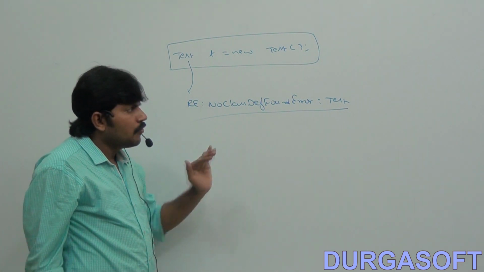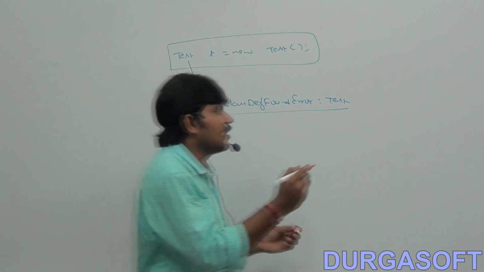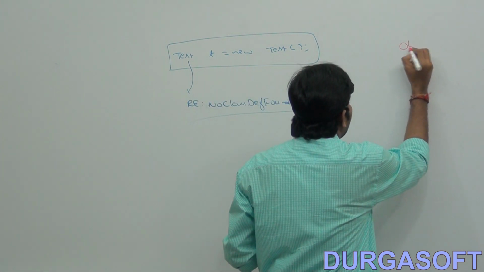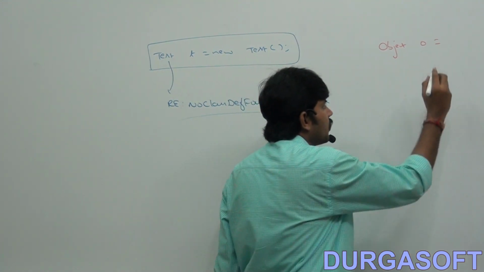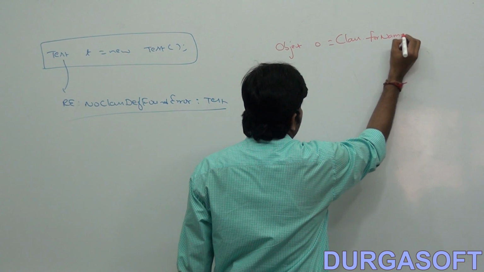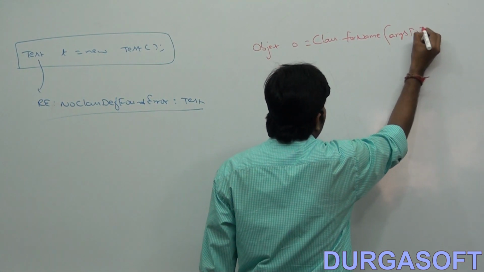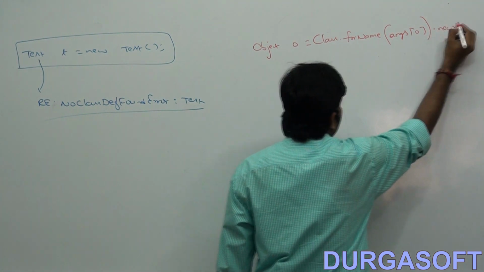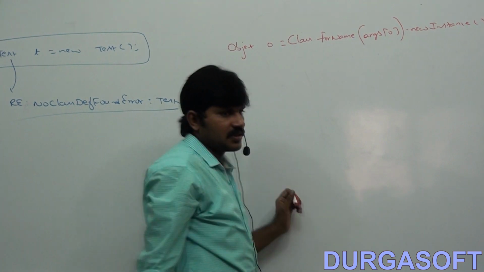But if I use the newInstance method, observe: Object o = Class.forName(args[0]).newInstance().